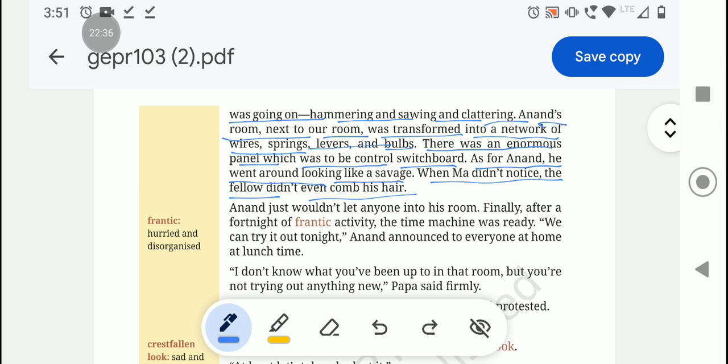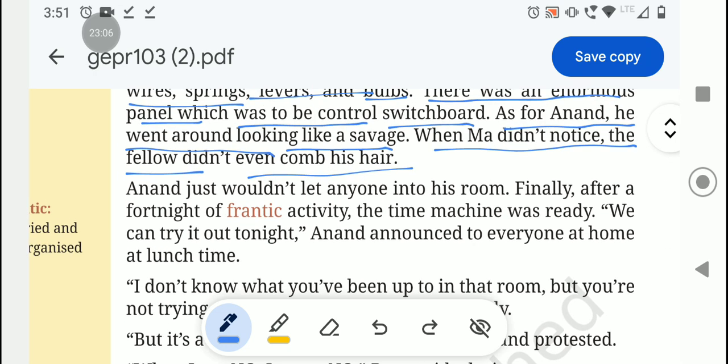Anand's room was next to her room, and it was transformed into a network of wires, springs, levers and bulbs. And when Ma did not notice, Anand did not comb his hair properly either.